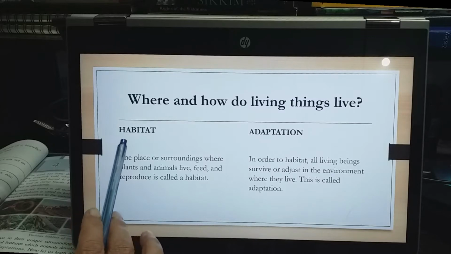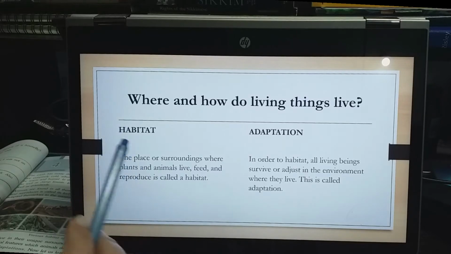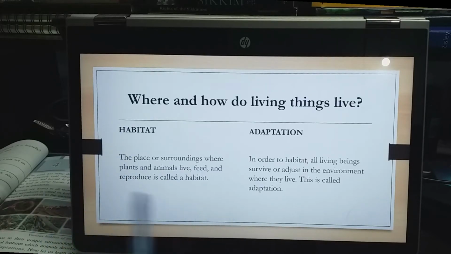Now let's see habitat. The place or surroundings where plants and animals live, feed and reproduce is called habitat. Okay children, so habitat means where animals, not only animals, both plants and animals, live and adjust. They live there, they feed there and they reproduce their young ones. So that place where they live is called habitat.